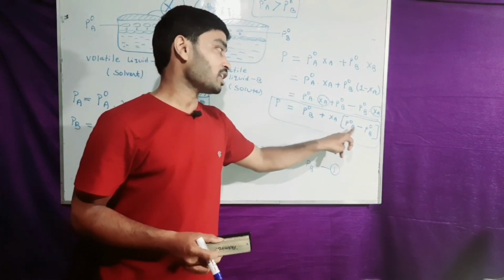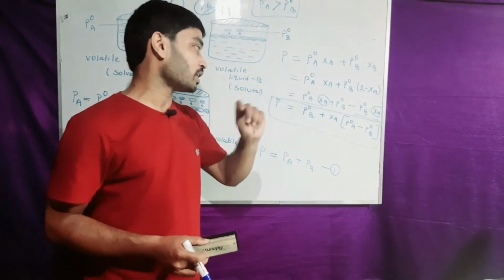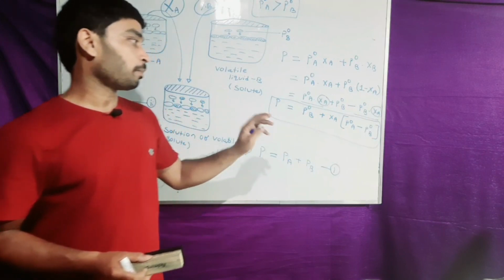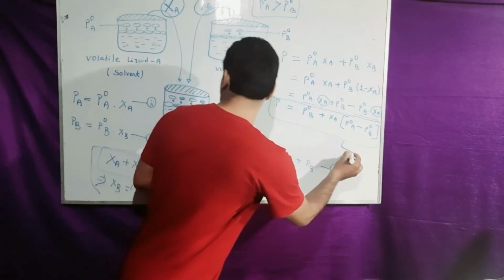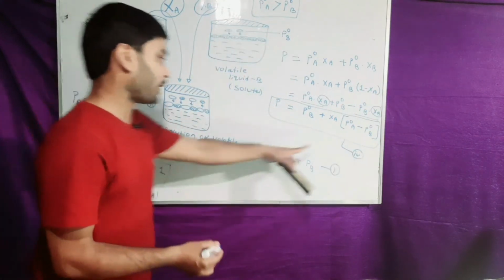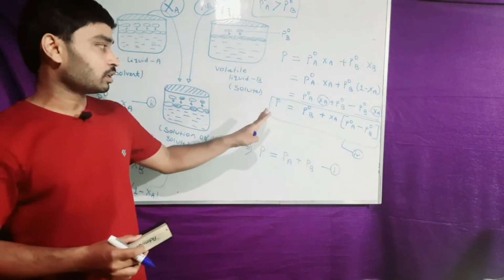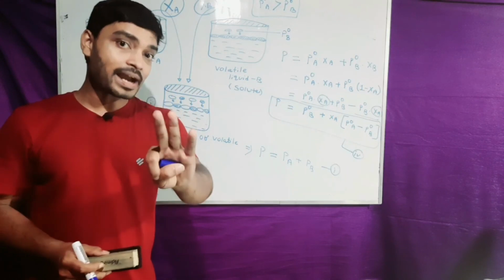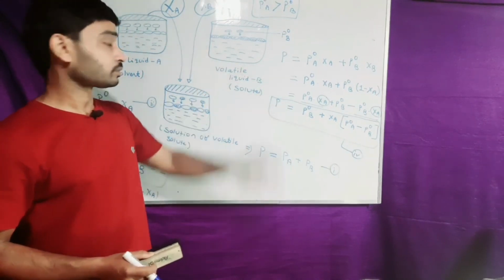P naught A minus P naught B gives a positive result, and it is the final equation, equation 4, or 5 if you count it that way. It is the total pressure calculated using Raoult's law.